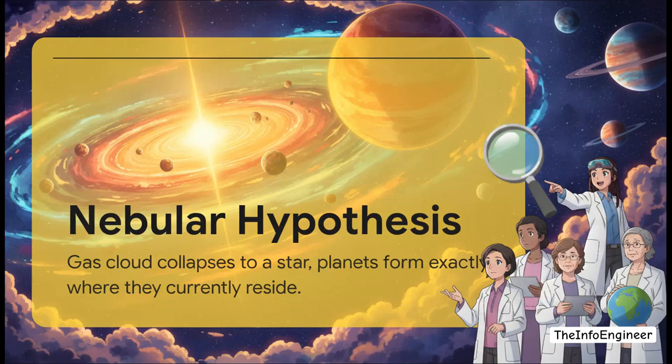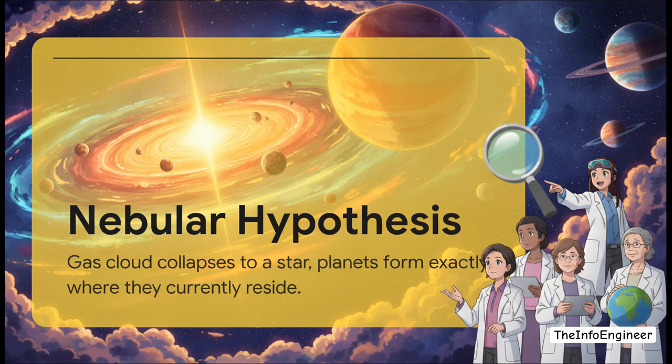Our original build spec was known as the nebular hypothesis. Formulated way back in the 18th century by guys like Kant and Laplace, it basically proposed that a rotating cloud of gas and dust collapses down to form a star, and all the leftover junk flattens into a disk. But here is the massive assumption they made. They believed planets form exactly in the spot where they currently reside.